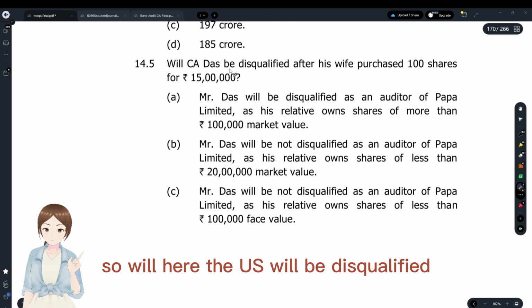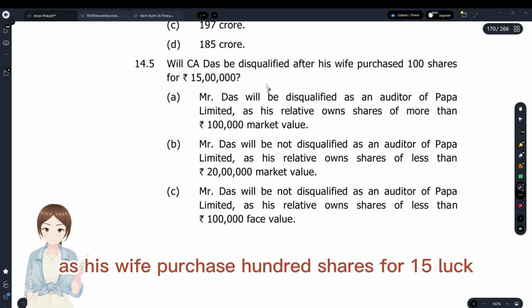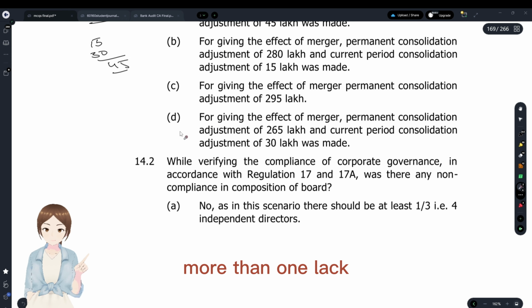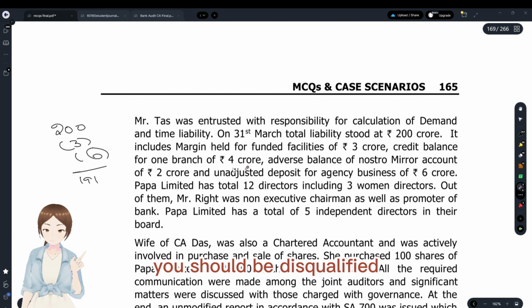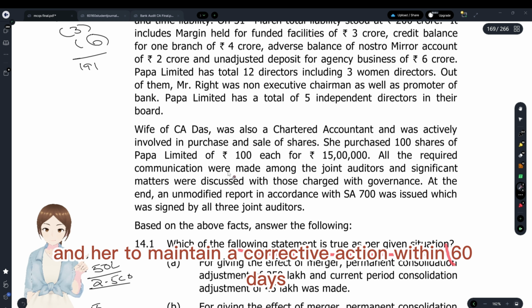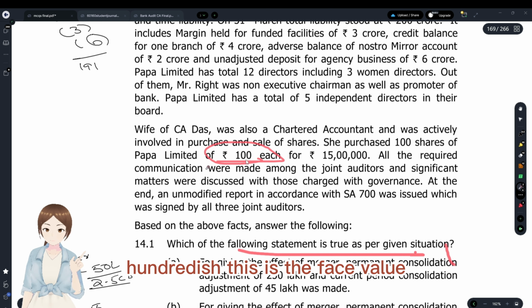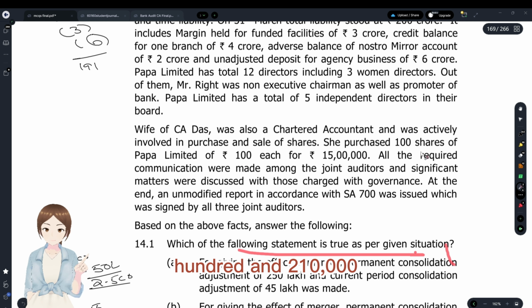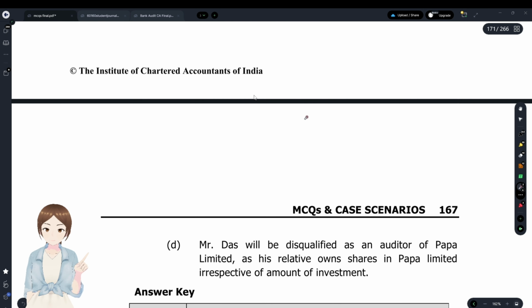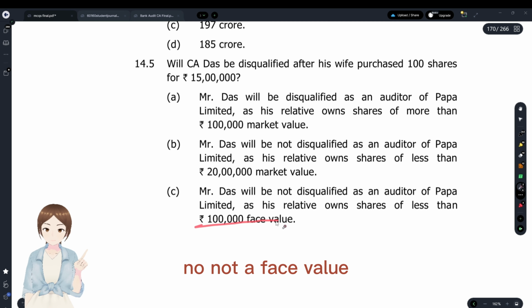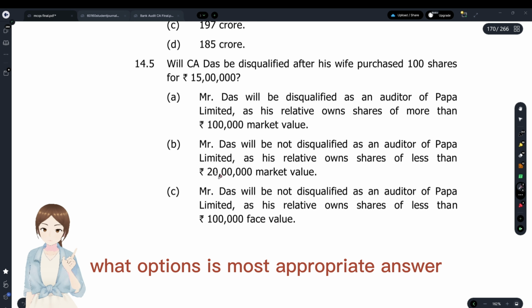Will Mr. Das be disqualified as his wife purchased 100 shares for 15 lakh? You see, a relative bought with a face value more than 1 lakh. He should be disqualified and have to take corrective action within 60 days. So since she purchased 100 shares of rupees 100 each, this is the face value. 100 into 100, 10,000. So it is below 1 lakh, so no disqualification. So not disqualified as the face value, not the market value, is less than 1 lakh. Option C is the most appropriate answer.